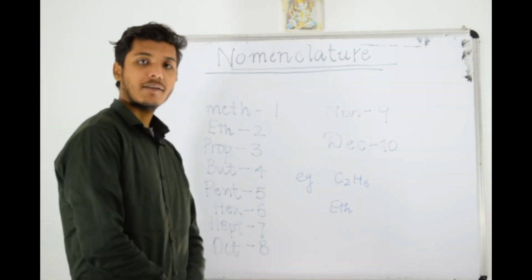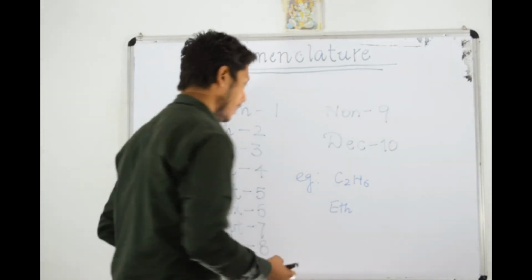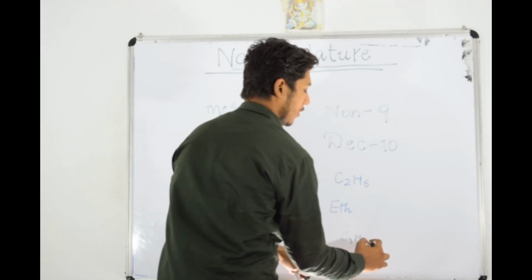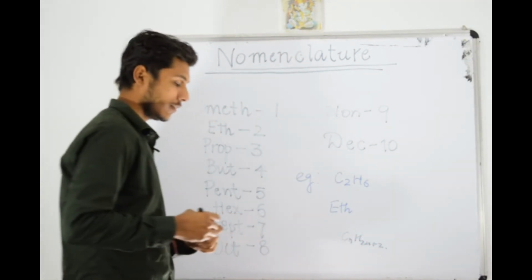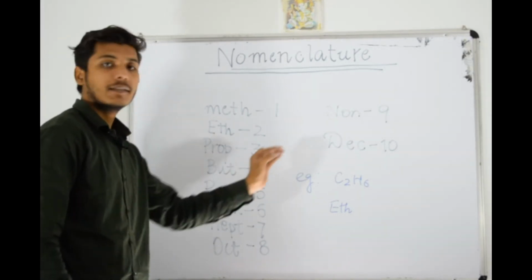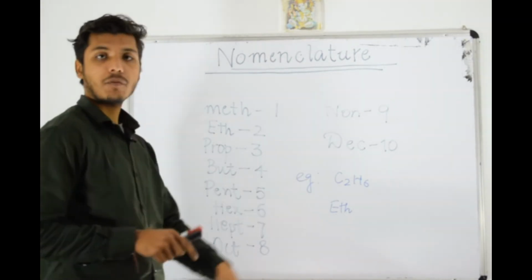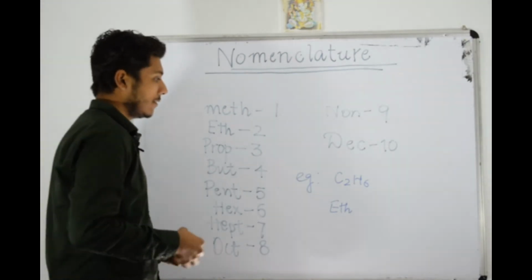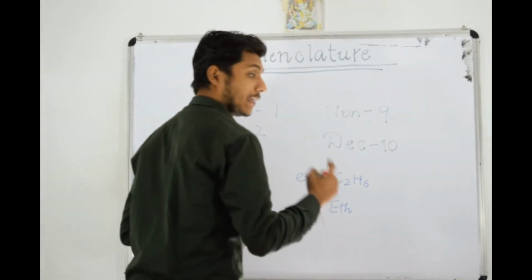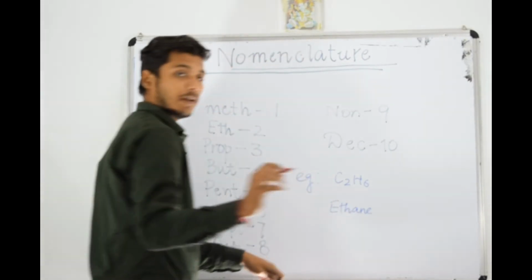Now on comparing with the general formula, we will easily compare, and it is CnH2n plus 2. After counting the number of carbon atom, we will count the number of hydrogen atoms, and we will compare them with the general formula of hydrocarbons. Like it is 2 more than double of carbon atom, so it is alkane. So ethane will be written. Okay, ethane will be written.